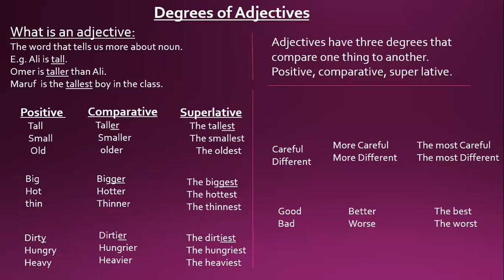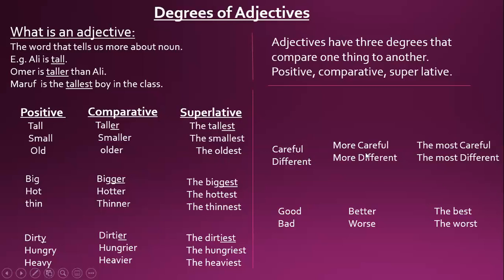Okay, now what do we have? We have some words that will not change by putting ER and EST, but we put more and the most before the same word, like careful. It will not become carefuler or carefulest.